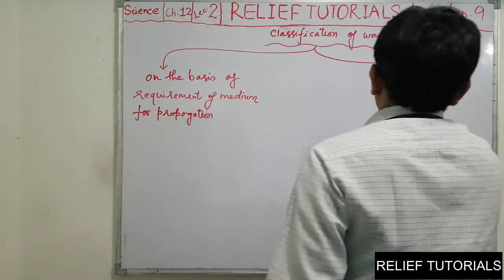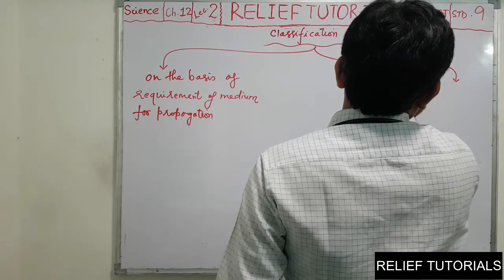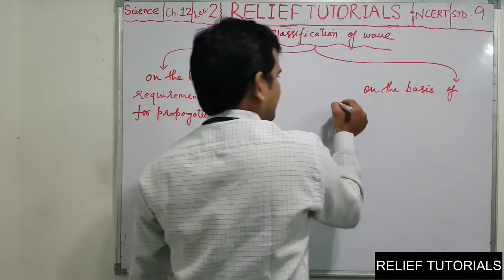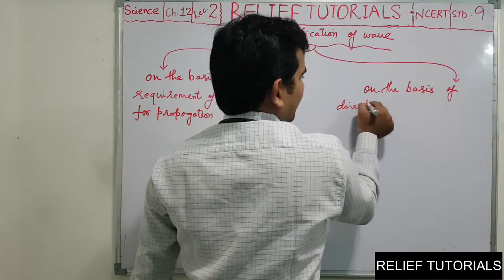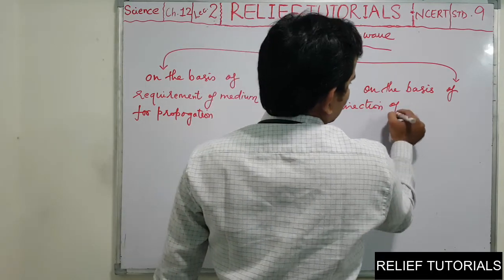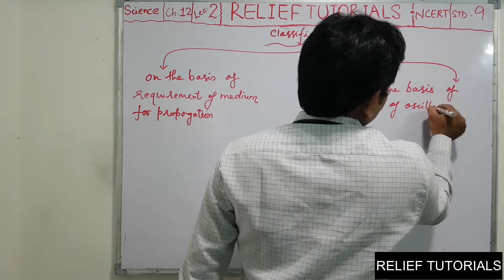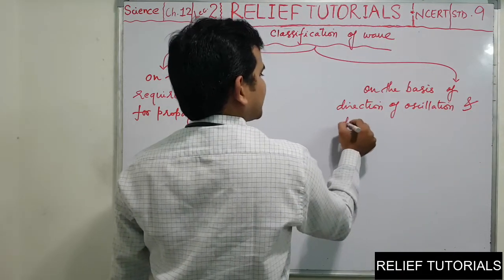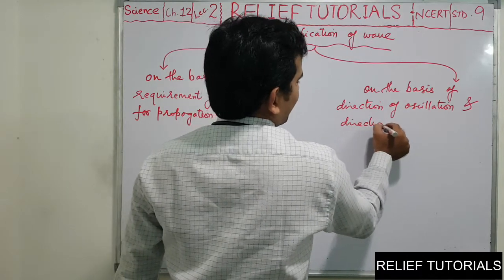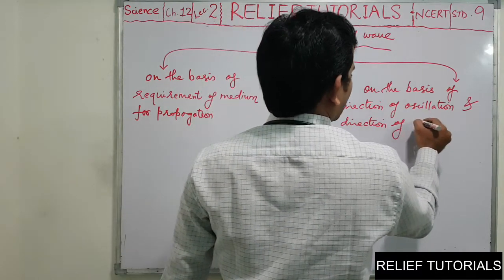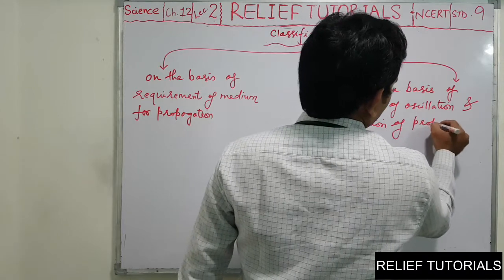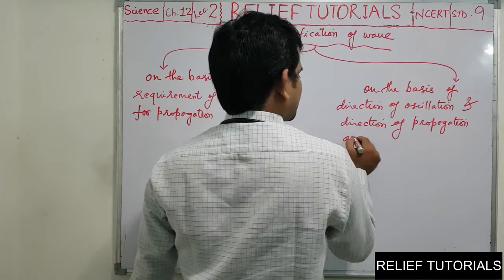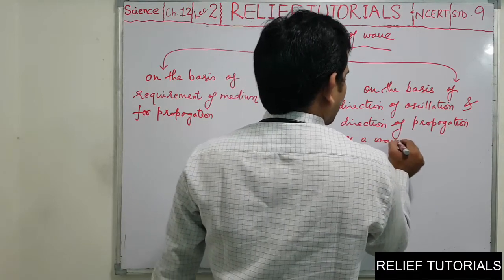Second, on the basis of direction of oscillation and direction of propagation of a wave.